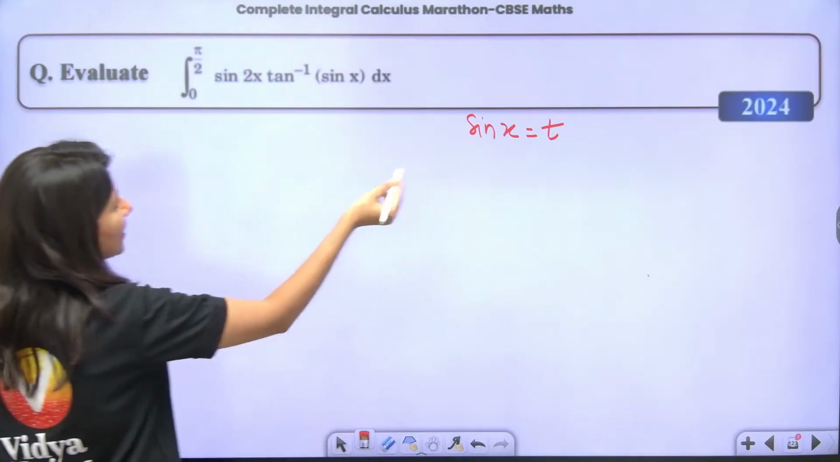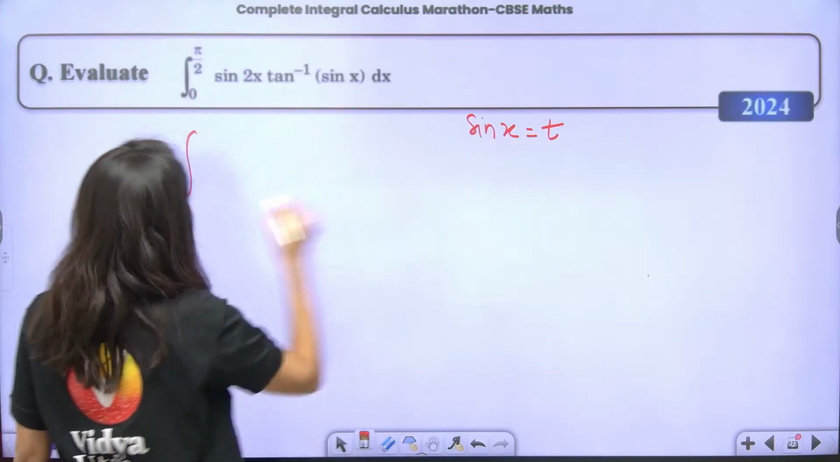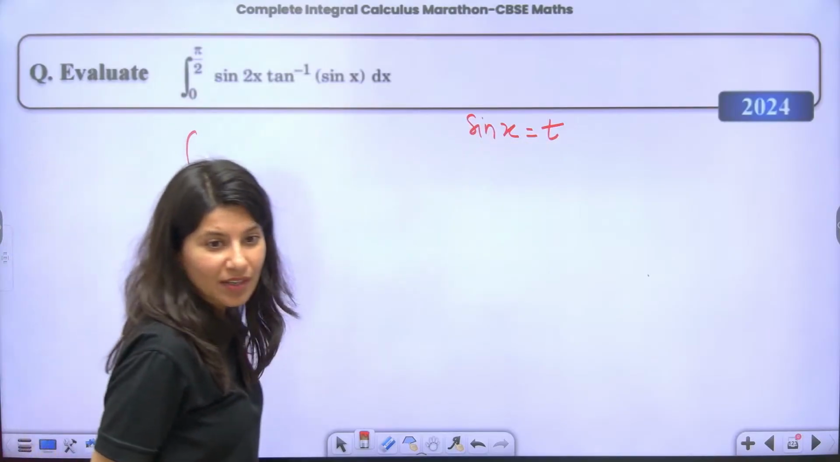sin x is equal to t. Now just change the upper and lower limit. You put x equals 0, you get t equals 0.